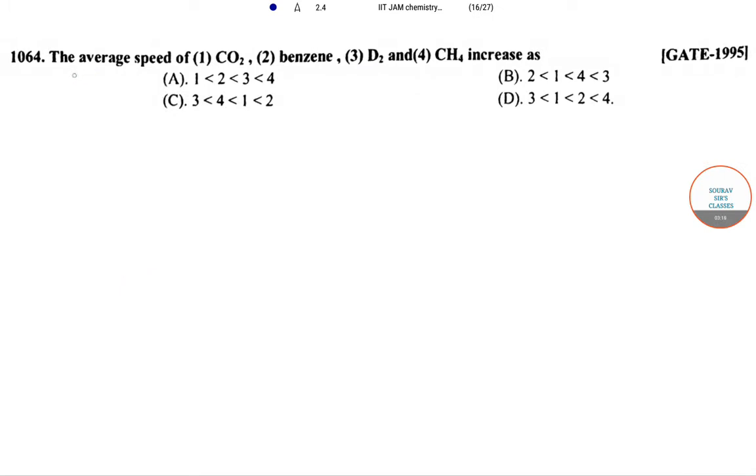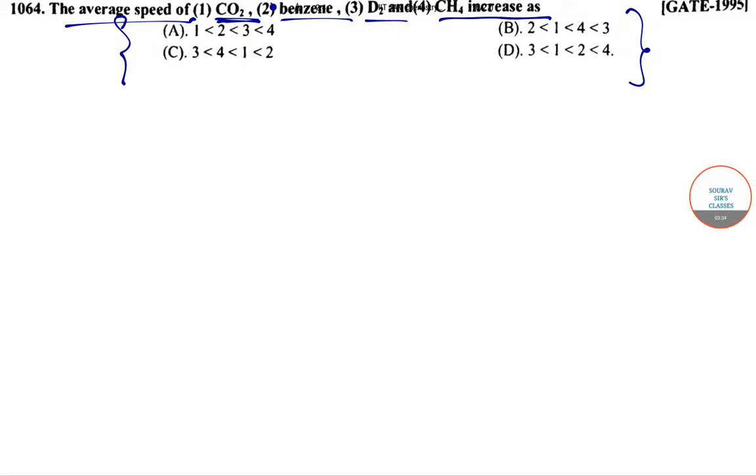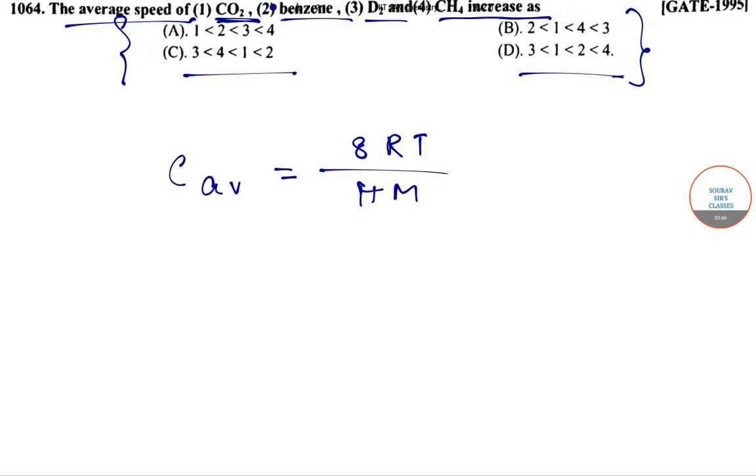So here the question is the average speed of CO2, benzene, D2 and CH4 increases as, and here there are 4 orders in the options, so we have to choose the correct order. So by the question the expression of average speed, that is C average, equals, by the formula we know, square root of 8RT by pi m.